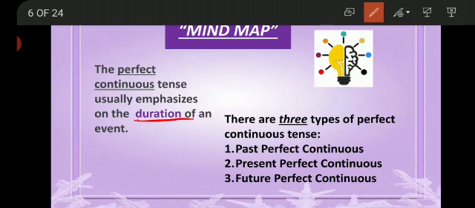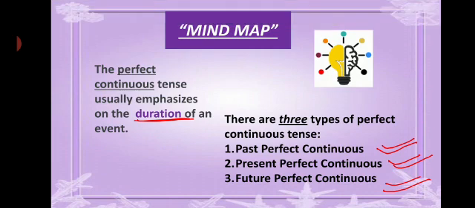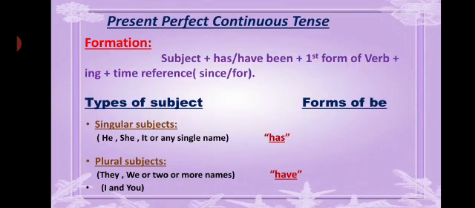And there are three types of perfect continuous tense according to the time phase: past perfect continuous, present perfect continuous, and future perfect continuous. So according to the time of any action, there are three types: past, present, and future. Now we will start our main topic.